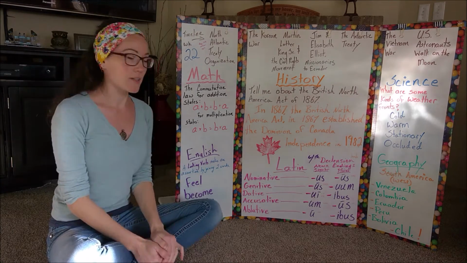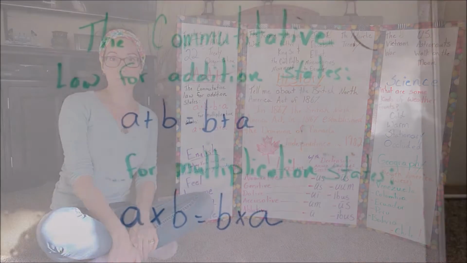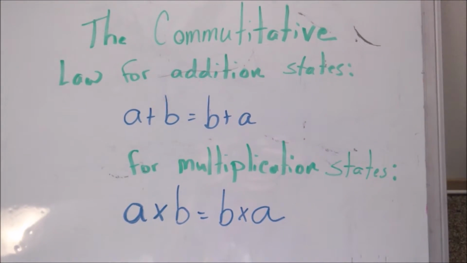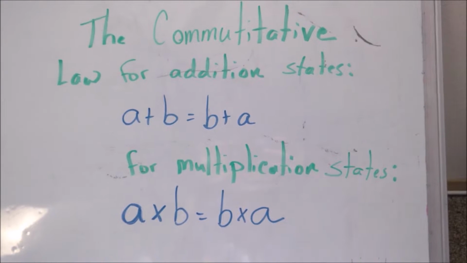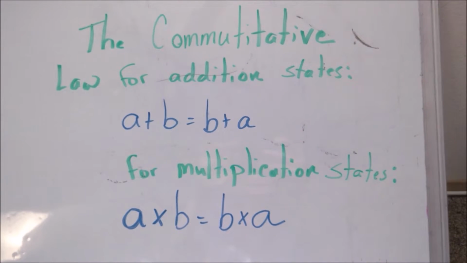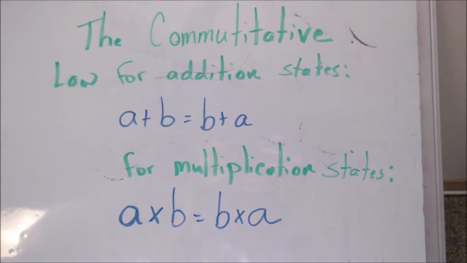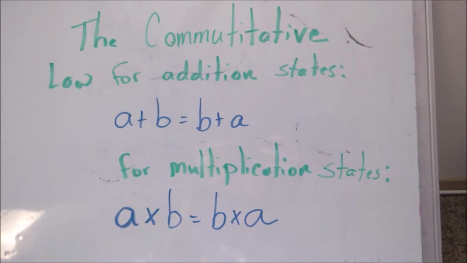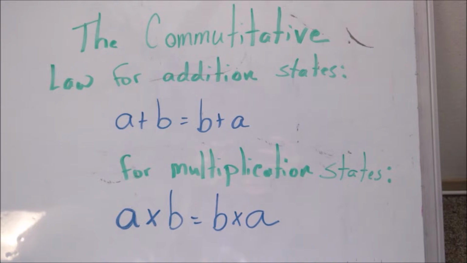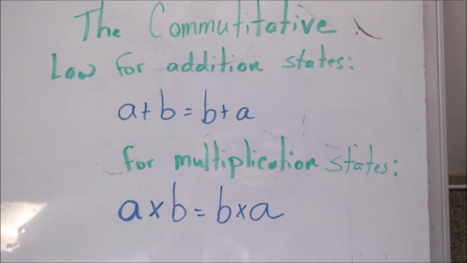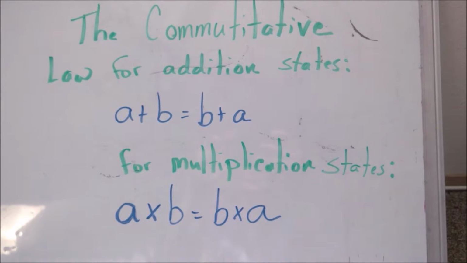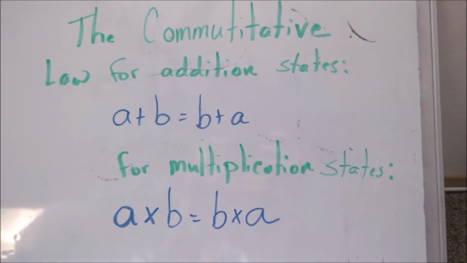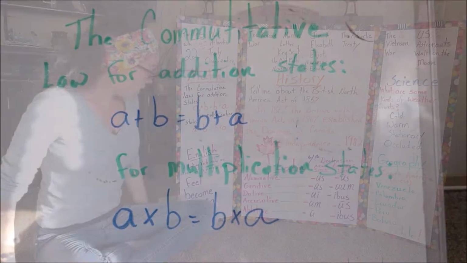The commutative law for addition states A plus B equals B plus A. A plus B equals B plus A. The commutative law for multiplication states A times B equals B times A. A times B equals B times A.